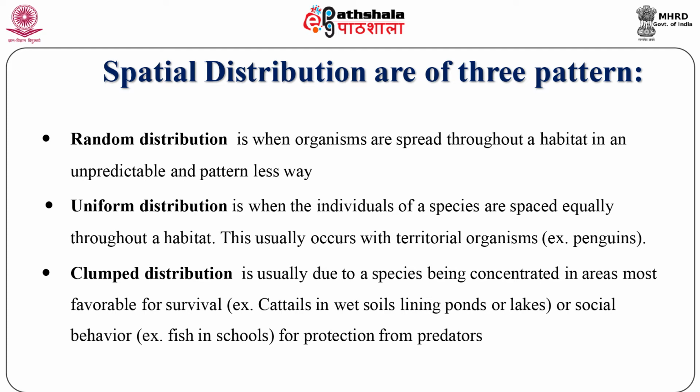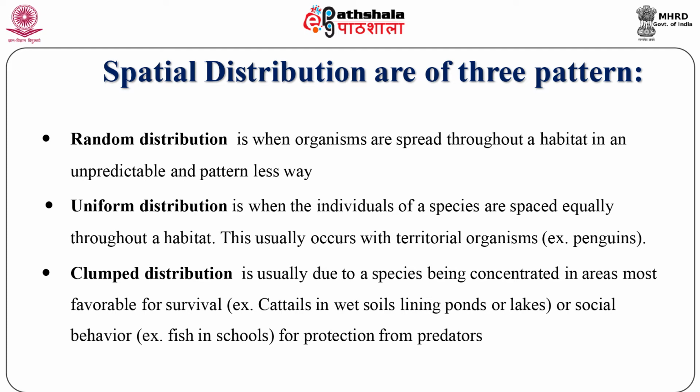It can occur only where the environment is uniformly consistent and there is no strong attraction or repulsion among individuals of a population. Seed dispersal through wind may result in random distribution, as chances of seed germination and seedling establishment are anywhere. Next is the uniform distribution or regular distribution. In uniform distribution, individuals are equidistantly distributed. It generally occurs because of intraspecific competition.